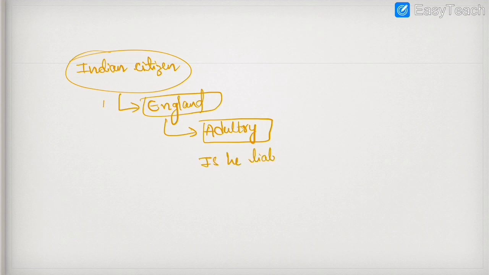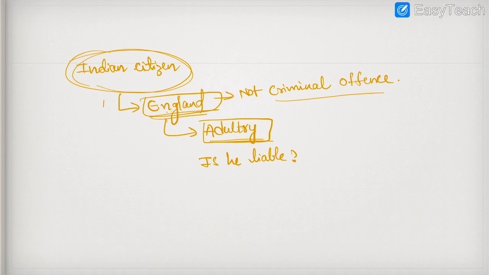Is he liable? Because just now I have said in England it is not a criminal offense. So this Indian person went to England and committed adultery, and in England it is not a criminal offense. Now tell whether this Indian citizen is liable under Indian Penal Code. What is your answer?